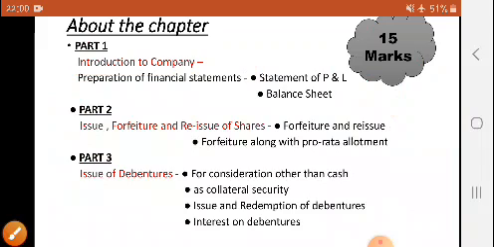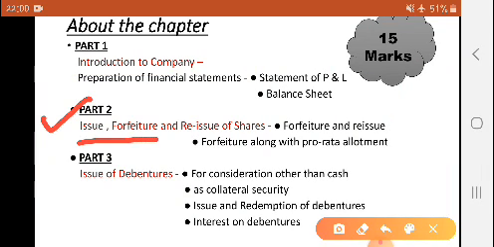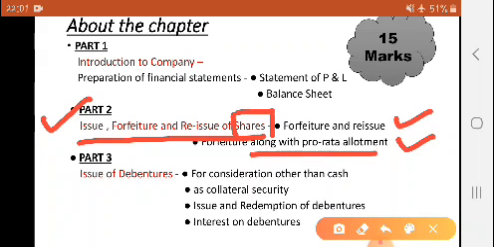Next is Part 2, which is about issue, forfeiture, and reissue of shares. In that, we are talking about shares, and all the accounting procedures of issue of shares, forfeiture, and reissue. These are the major focus points from that part. If we analyze previous year papers, we can observe that in the November 2018 and 2019 examinations, forfeiture and reissue questions were asked.